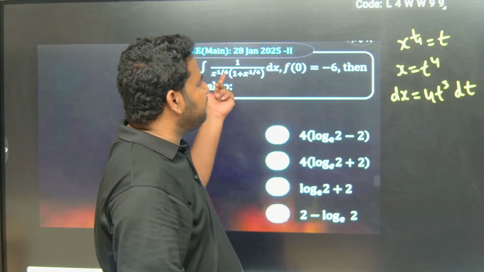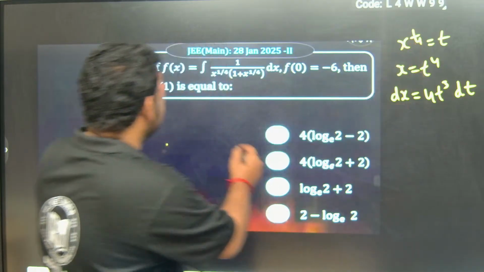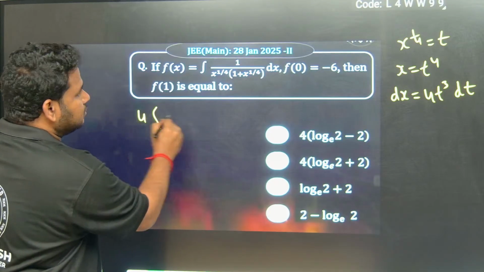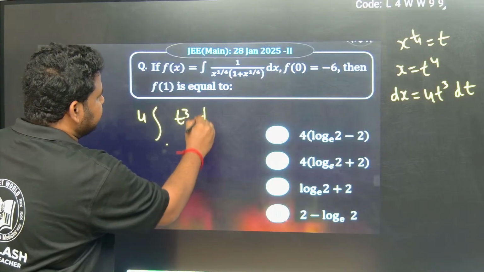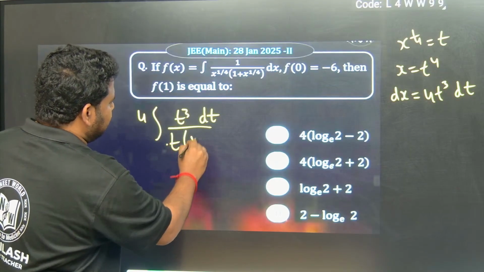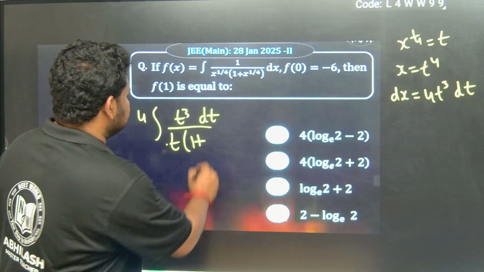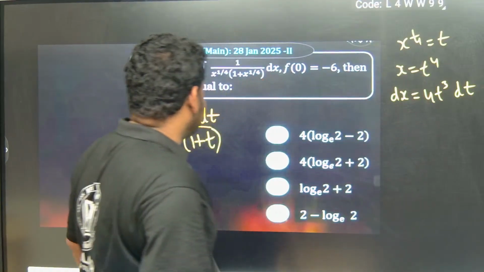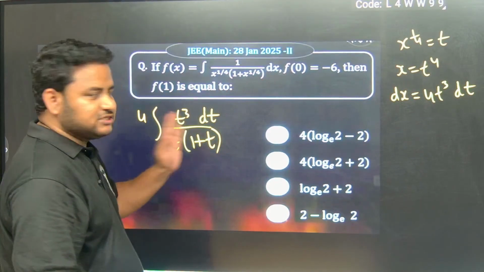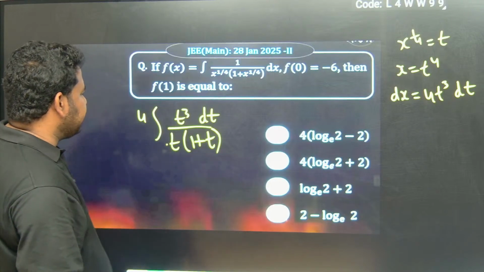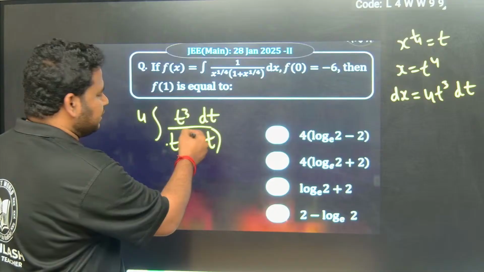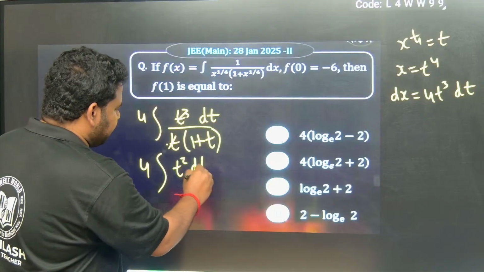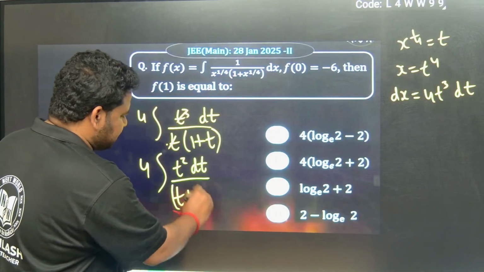So x to the power of 1 by 4, there I should put t. This function will transform into the integral of 4t cube dt by t into 1 plus t. I can cancel t. This will become 4 times t square dt by t plus 1. 1 plus t or t plus 1 is one and the same, correct?